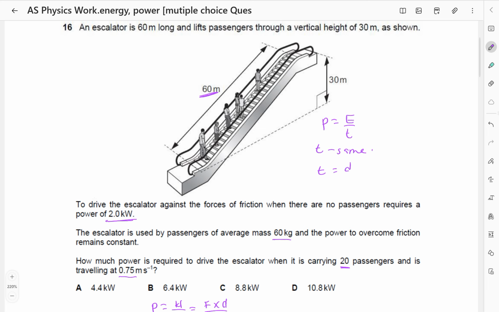So time is distance over speed. So this is going to be 60 divided by speed, which is 0.75. So this is the time in seconds.